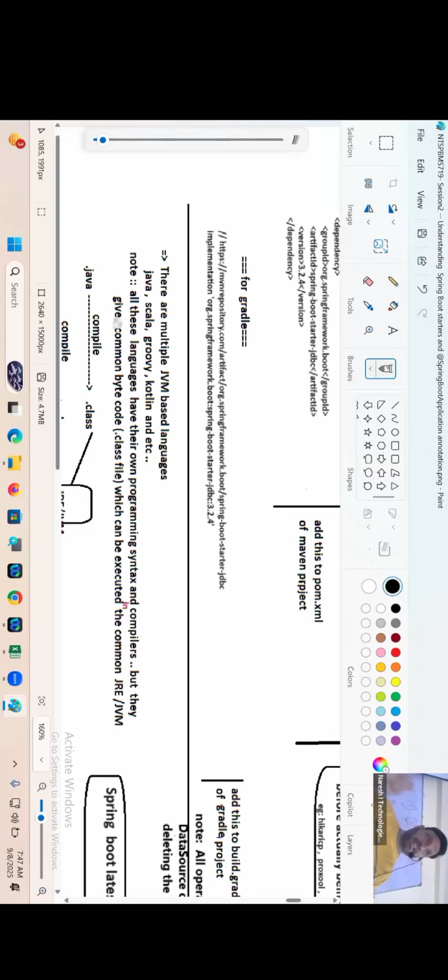Okay, only two things you have to remember. Starter is a special jar file. In what way is it different? When you add it to a Maven or Gradle project, it will give main jar files, dependent jar files, in fact transitive dependent jar files, plus relevant jar files. What jar files, guys? Relevant jar files. Are you getting my point?